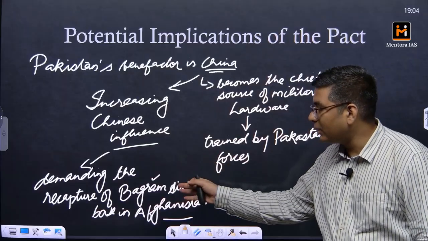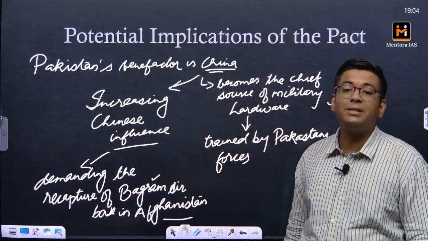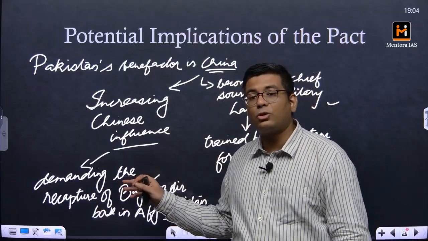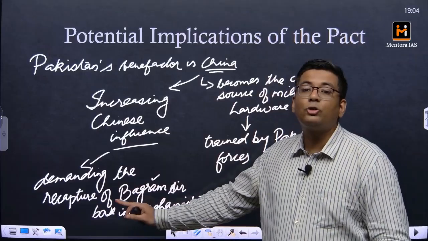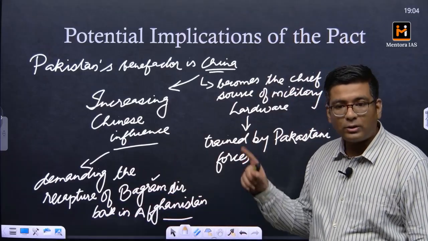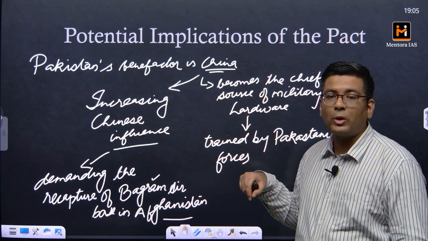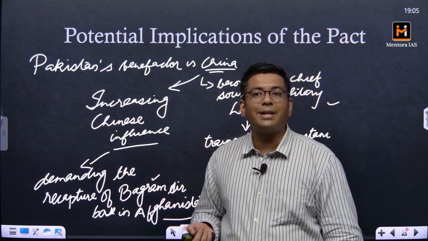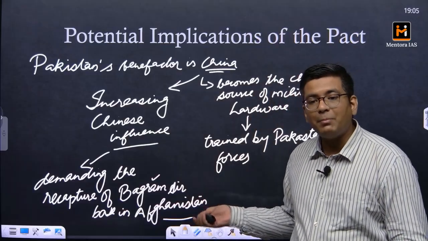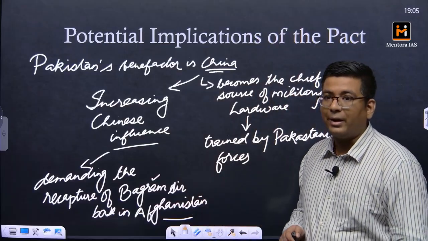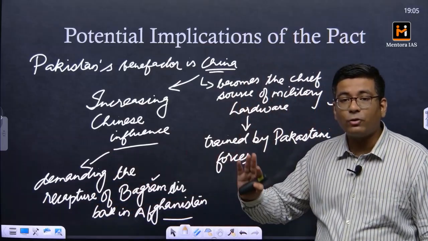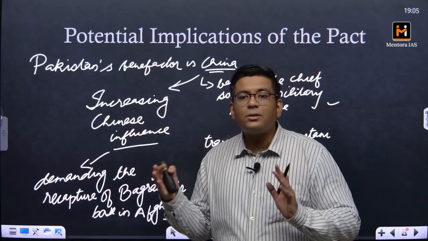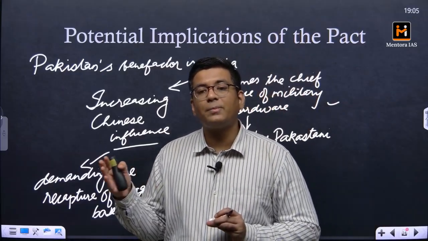Why? Because this air base is in close proximity to the Chinese nuclear weapons facility. So the USA wants to re-establish its base here so that it can mount surveillance over China and subsequently Pakistan. That is why they are vehemently demanding this from Afghanistan, to the point that they are threatening that if Afghanistan does not give it to them, bad things are going to happen. So this is the potential fallout, apart from the security threat, that India will also have to take a more nuanced approach towards resolving the problems with respect to Pakistan.